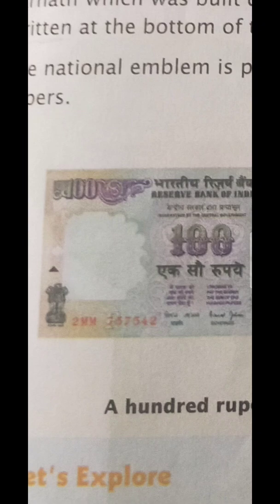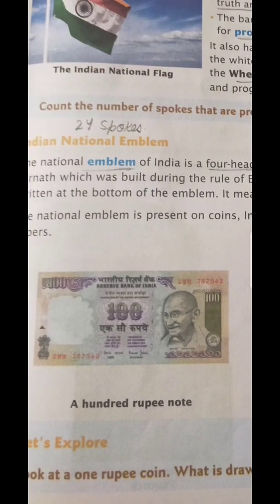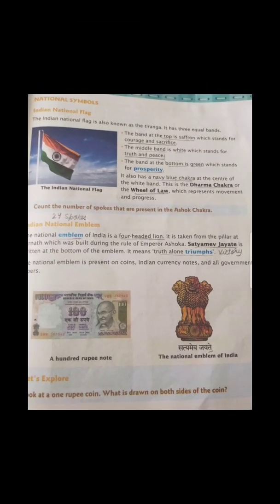So you have to check the new currency that is now applicable in India. Just check the new currency and search for where the national emblem is made on it, okay. So let's explore, look at a 1 rupee coin. What is drawn on both sides of the coin? Take the coin of 1 rupee and write down what you found on both sides of the coin. So Rajay, make sure that you check very carefully.